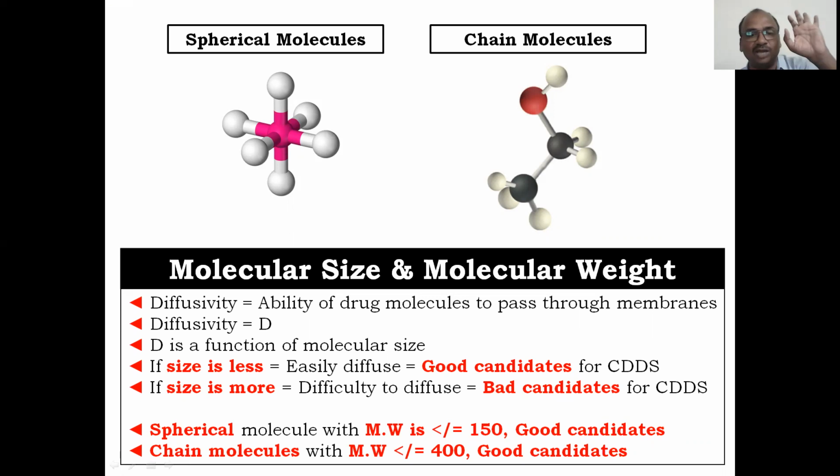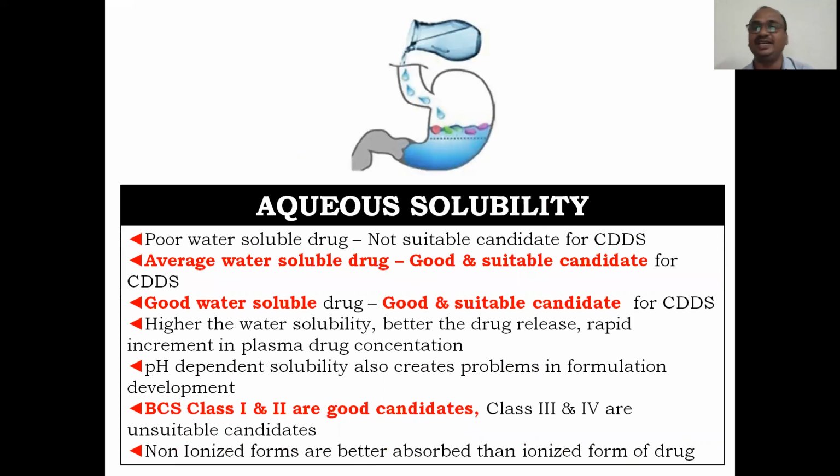If it is a chain molecule, you can go up to 400. Molecular weight up to 400 is okay. Above 400, it is a bad candidate for the CDDS, controlled drug delivery system. Whenever you are developing a controlled drug delivery system, the drug candidate you have selected must possess some important characteristics that you should not ignore at all.